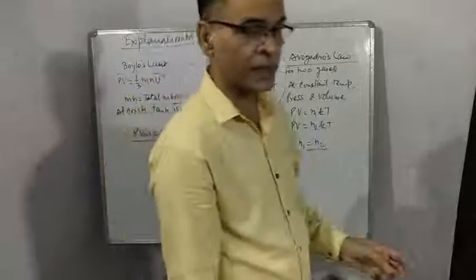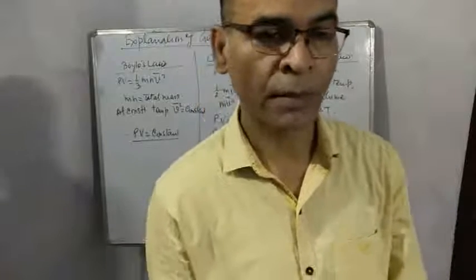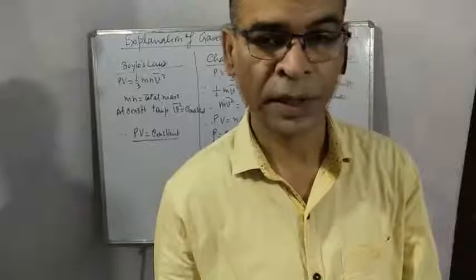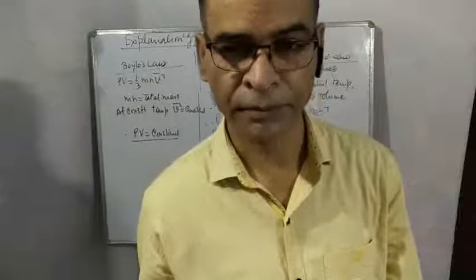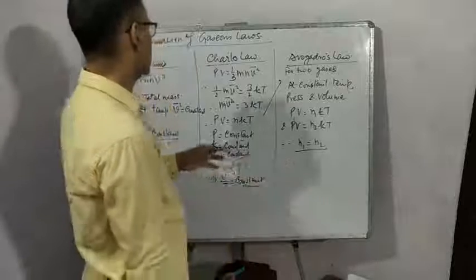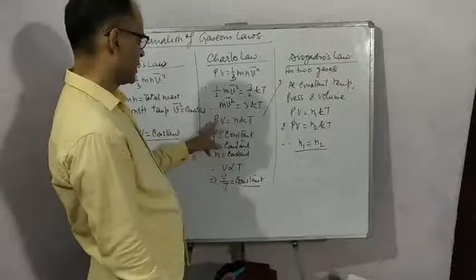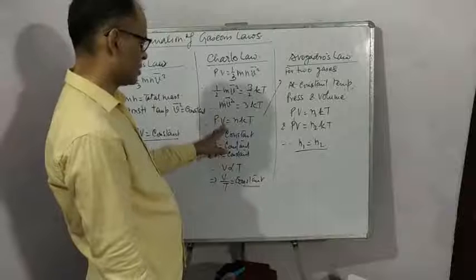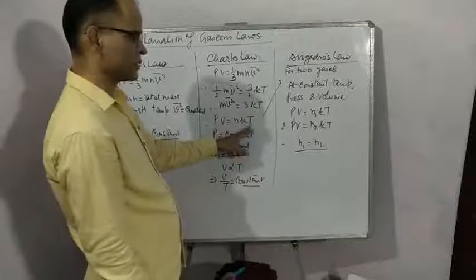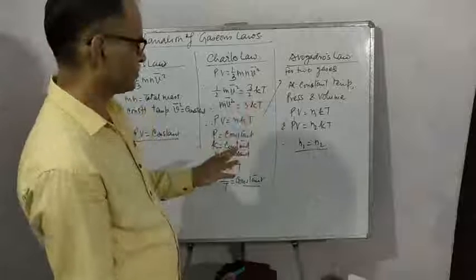Avogadro's law says that at constant temperature, pressure and volume, the number of molecules in different gases is the same. So we have already derived PV is equal to NkT. Pressure is constant, volume is constant, temperature is constant. Means P, V and T are the same for both gases.